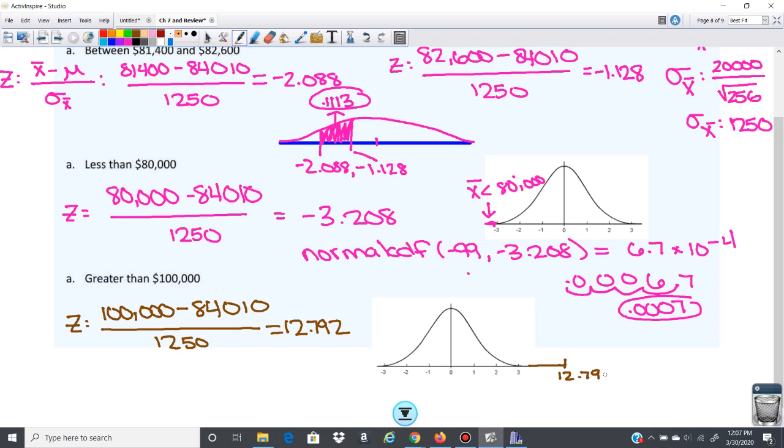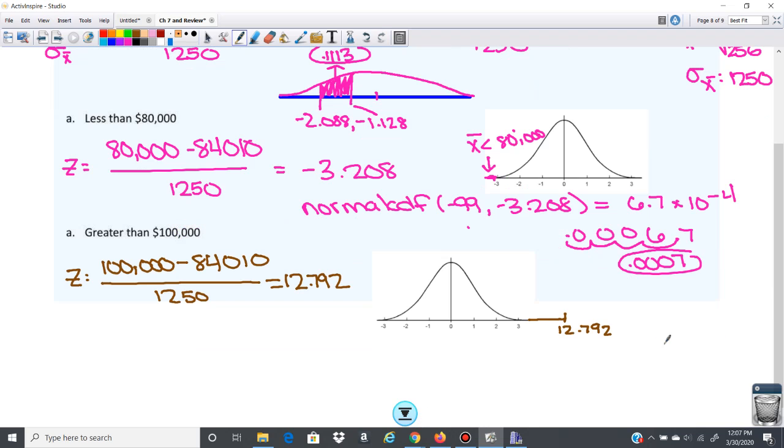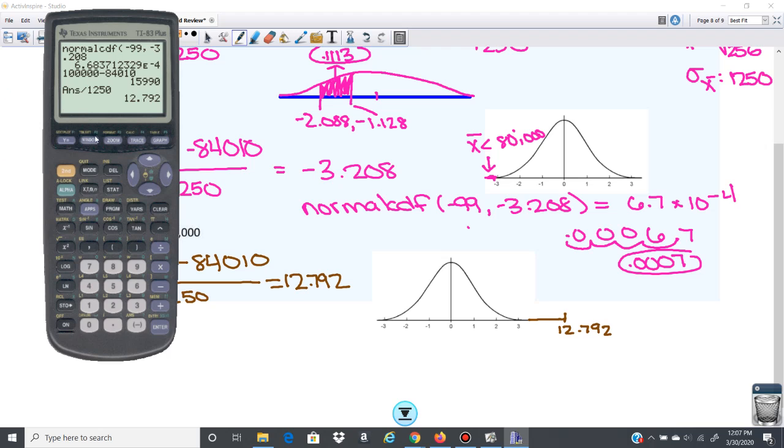So what do we think that probability is going to be? Yeah, it's going to be 0. If I put that in my calculator, normal CDF, 12.79299, I get 9 times 10 to the negative 38.